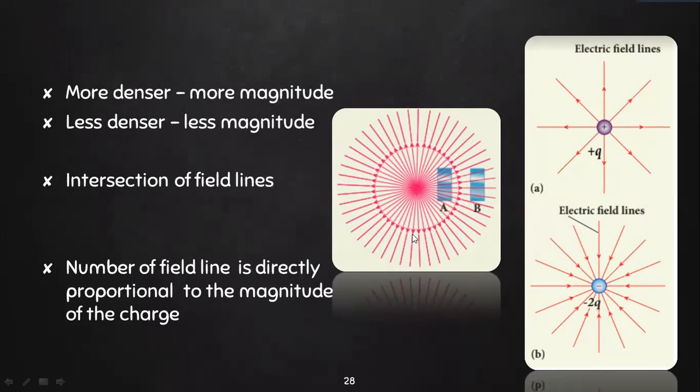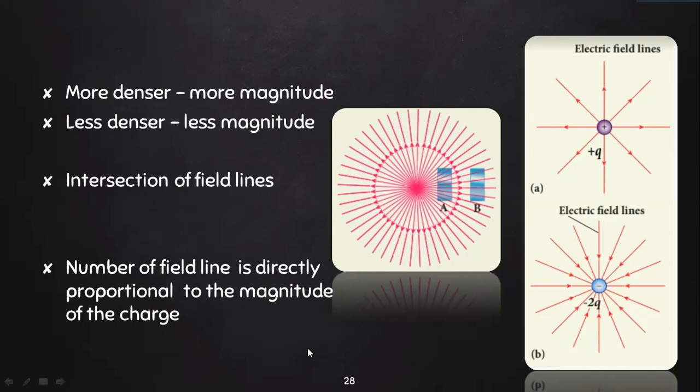In the case of a magnet, we don't have intersection of field lines, and here also no two electric field lines intersect each other. If two lines cross a particular point, then there will be two different field vectors at the same point.